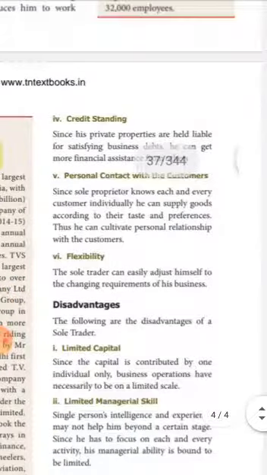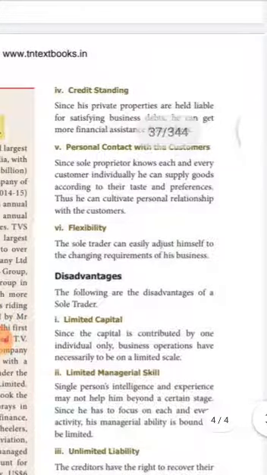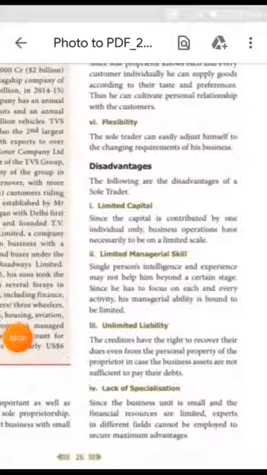Okay? Next one is flexibility. The sole trader can easily adjust according to the changing circumstances of the business. Suppose he wants to change the business also, he can easily change. Okay. Now let us see the disadvantages of a sole trader.